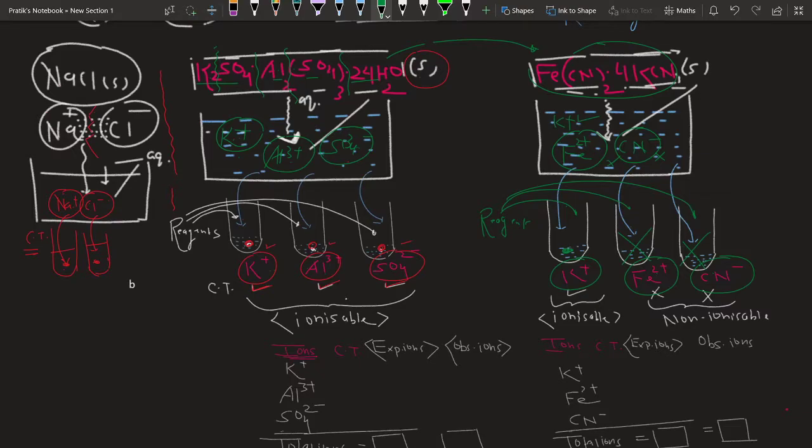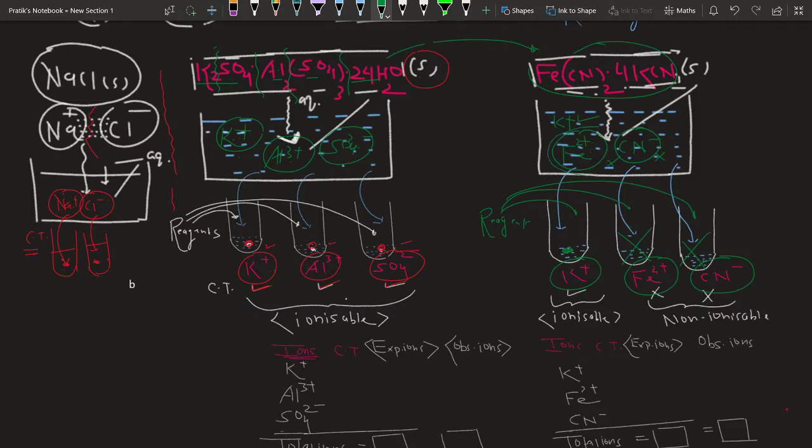the ion which gives its confirmative test means that ion has ionized, means that ion was attached in the salt through an ionic bond. So here which ion is giving its confirmative test? K+. Means K+ in the given salt was attached through what? Ionic bond. Now, which ions are present in the solid state but do not ionize and do not give the confirmative test? These ions are Fe2+ and CN-. So Fe2+ and CN- are not giving their confirmative test.